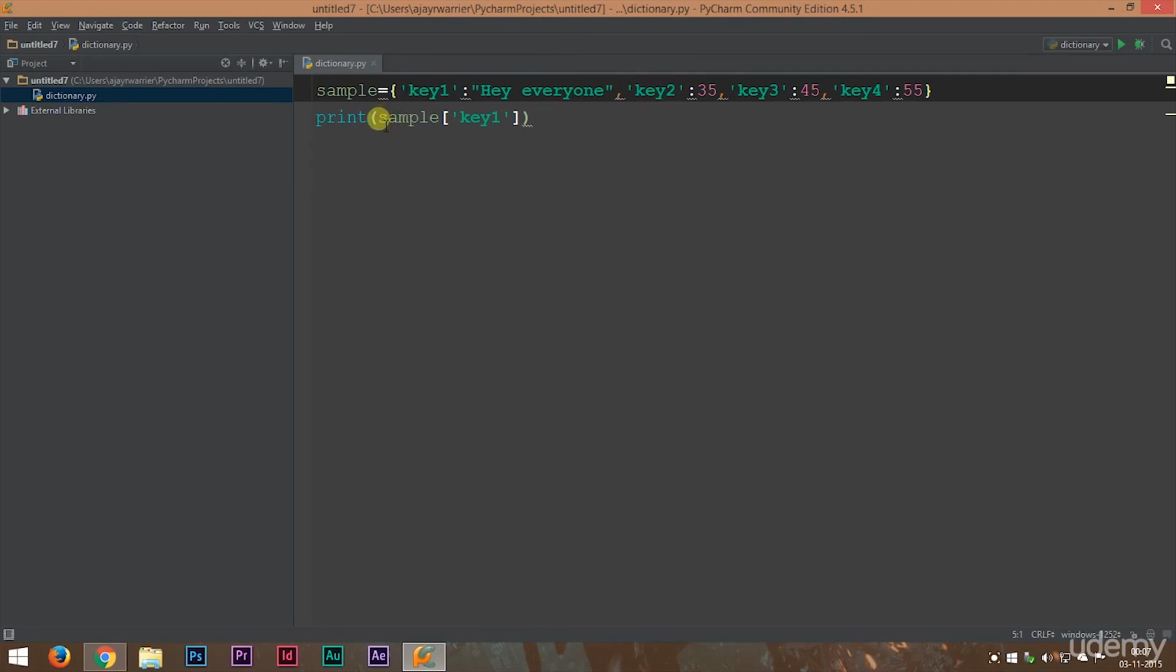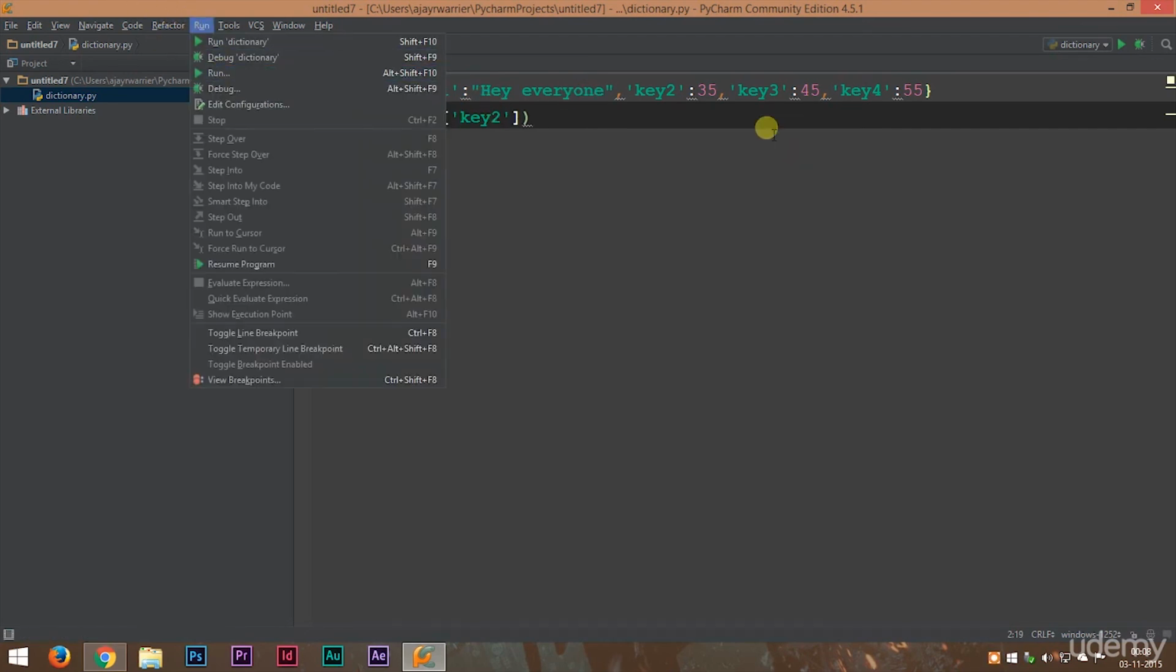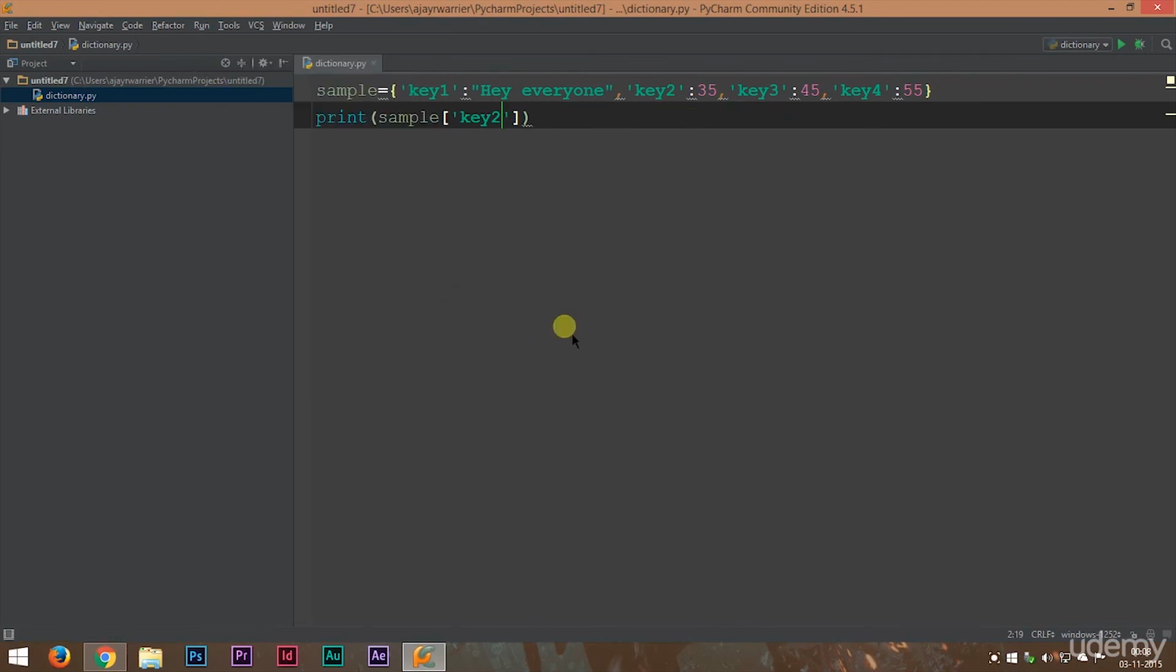So in this case, to get the value, we use the dictionary name. Inside the square brackets, we provide the key name. And according to the key name, it will print the value stored inside that key. In this case, it will print, hey everyone. Now if we change this key 1 to key 2, we'll get the value stored in key 2, which is 35. And we get the value 35. So this is how a dictionary works.